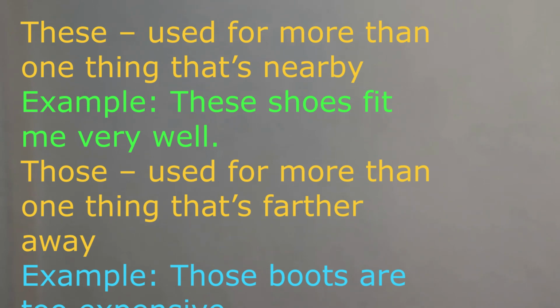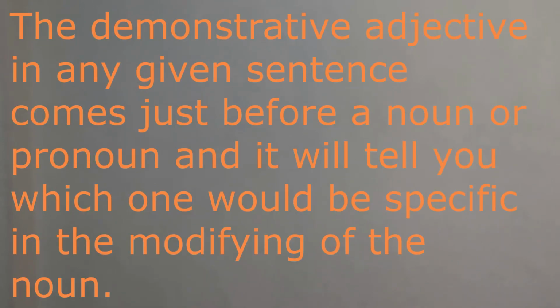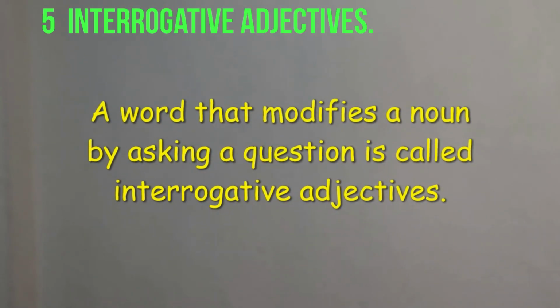The demonstrative adjective in any given sentence comes just before a noun or pronoun, and it will tell you which one is specific in modifying the noun. Now the next division is interrogative adjectives. A word that modifies a noun by asking a question is called an interrogative adjective.